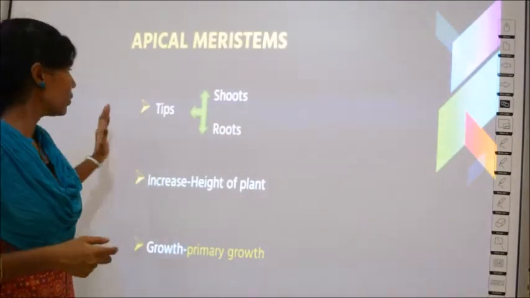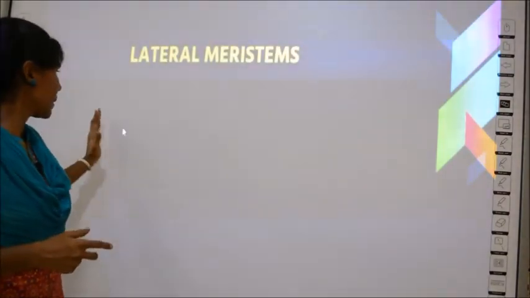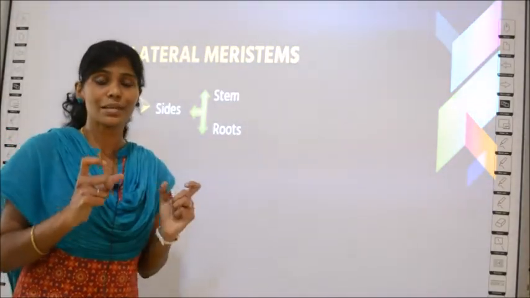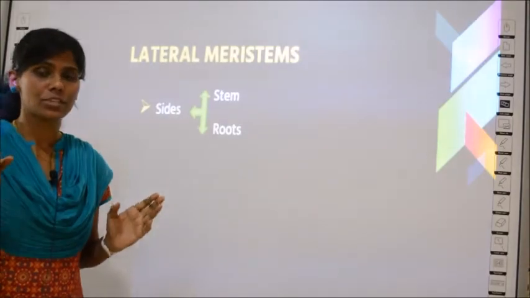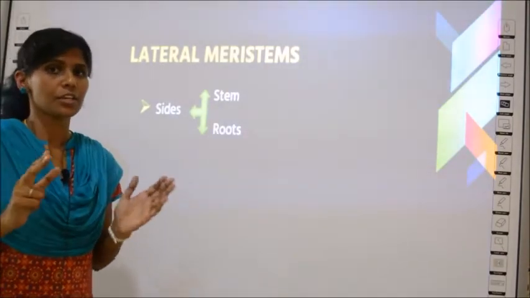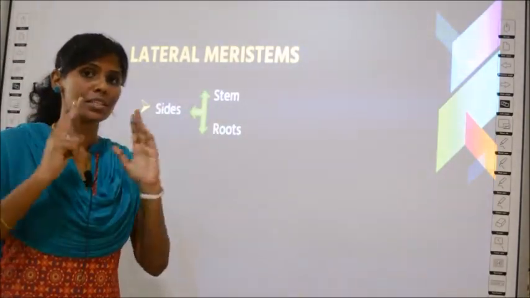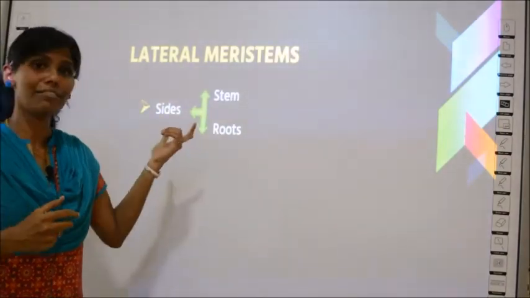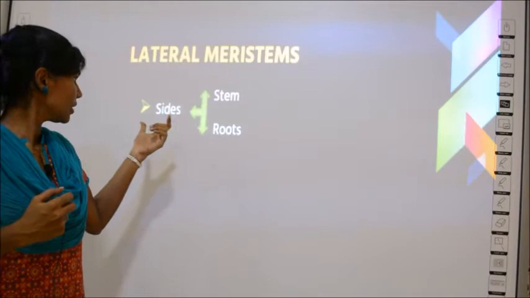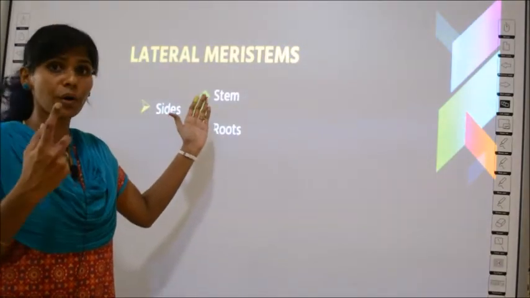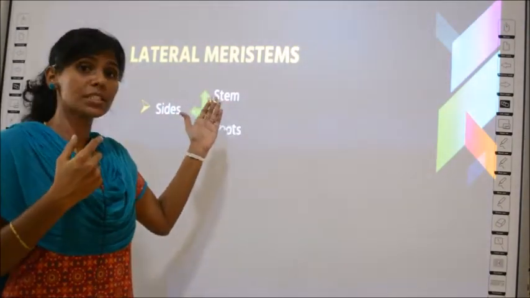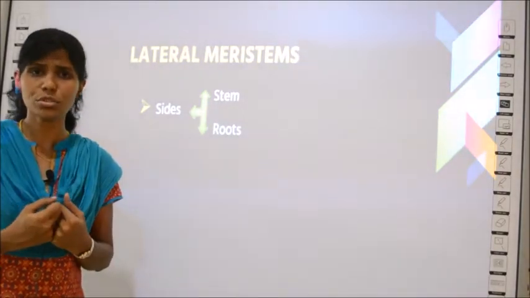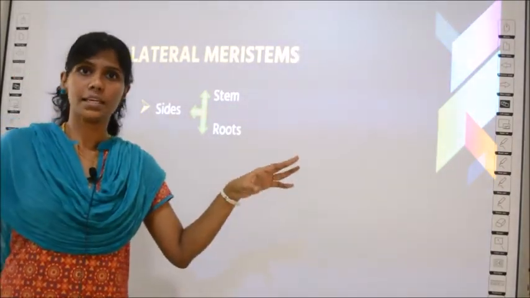Next we learn about the lateral meristems. So where can you find lateral meristems? For lateral meristems, the key word is lateral or the sides. So if there is a plant, on both the sides, wherever there is growth, the branches will have lateral meristems. Here also it is found in the roots as well as in the stem. How is it present in the roots? In roots also there is growth at the sides, no?